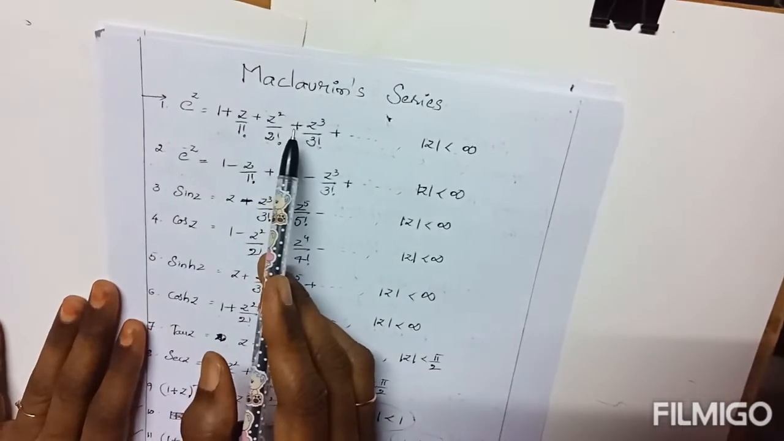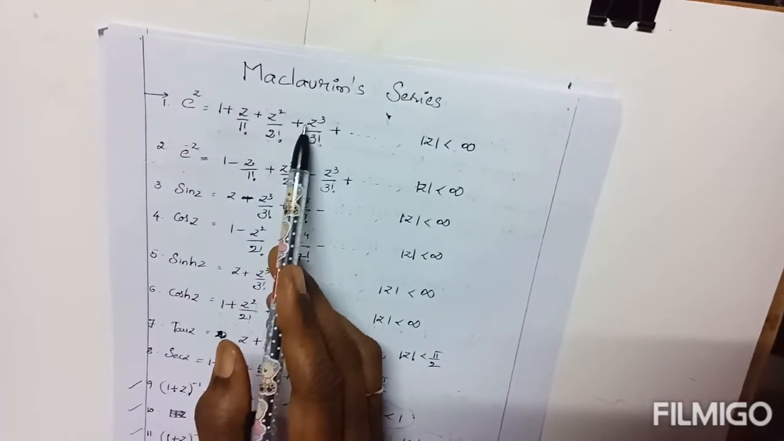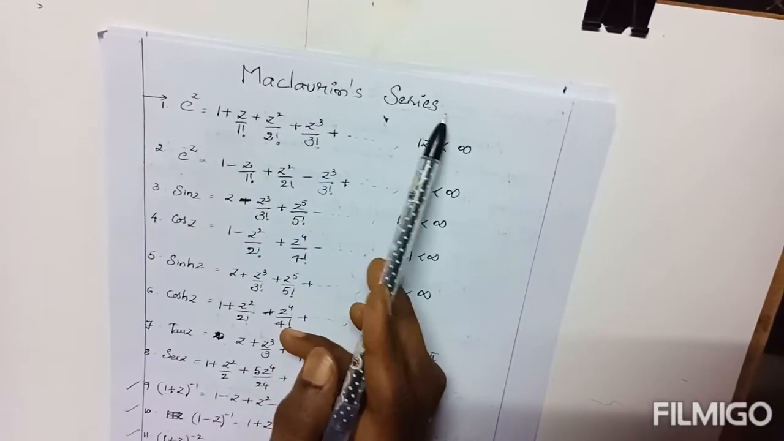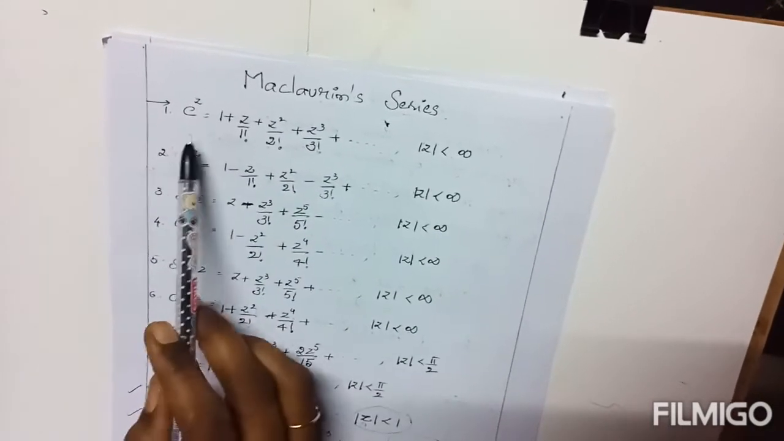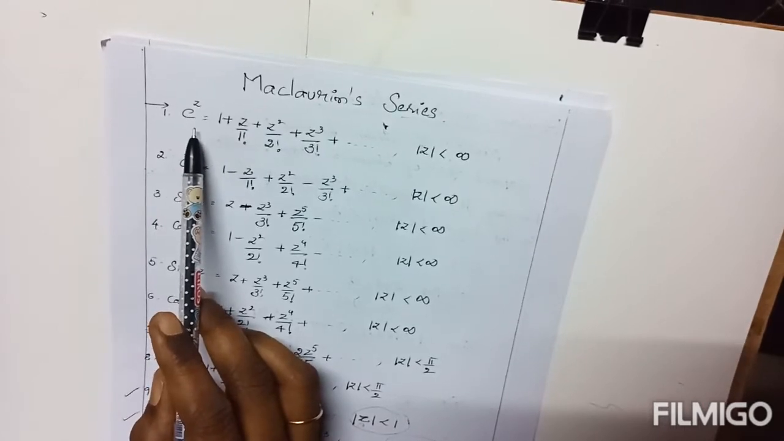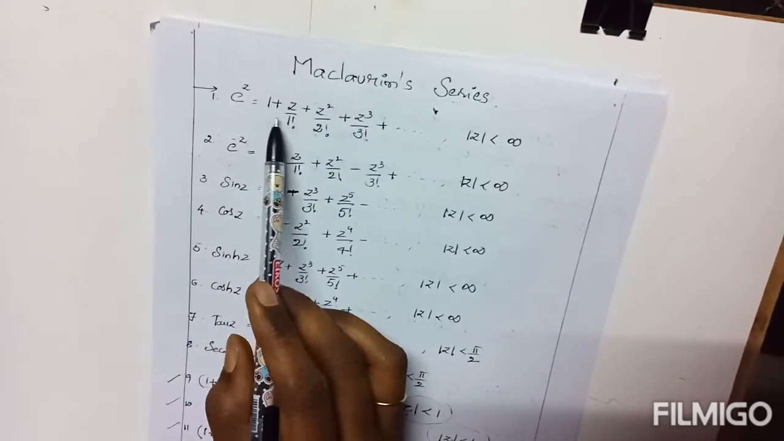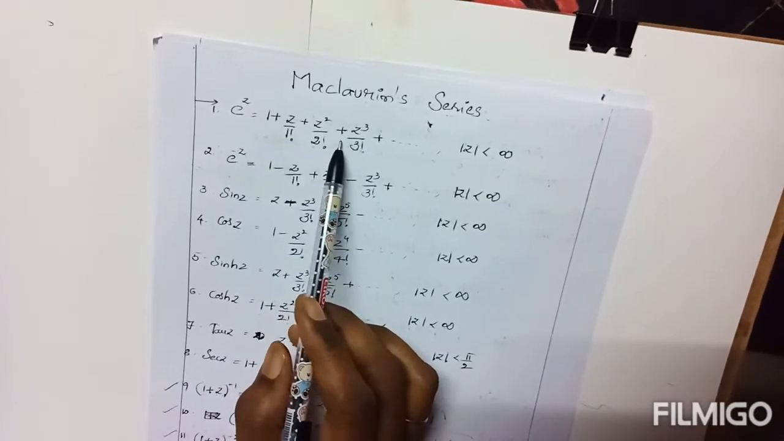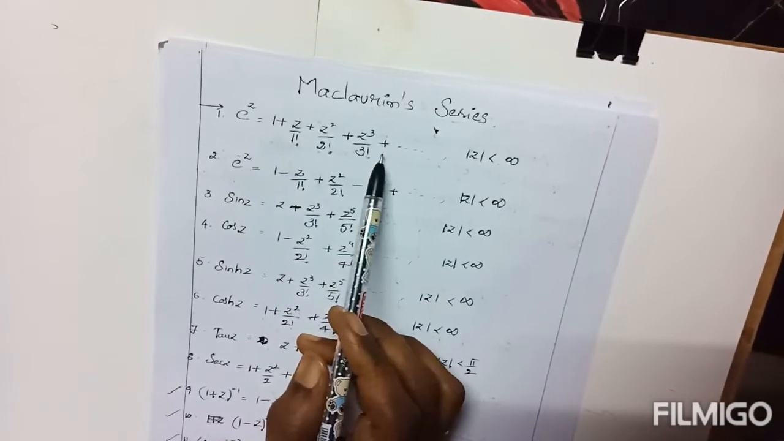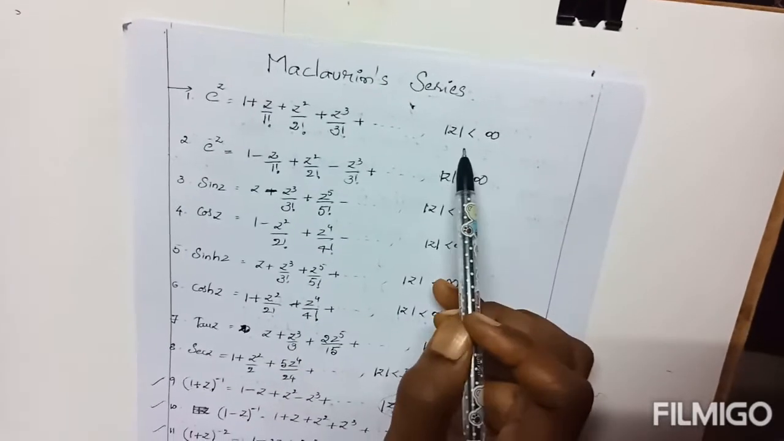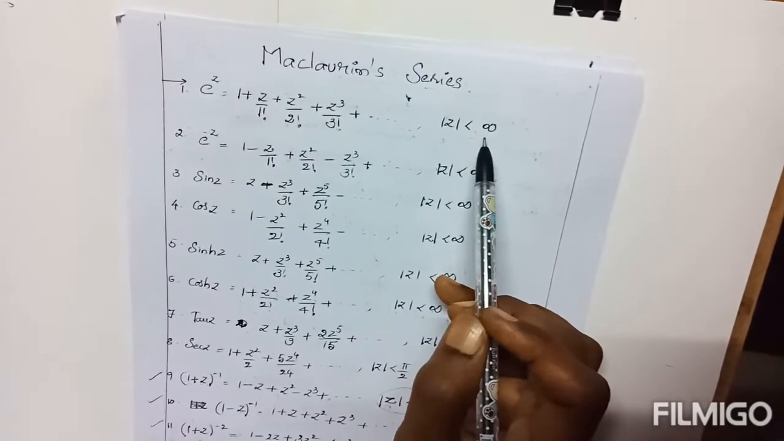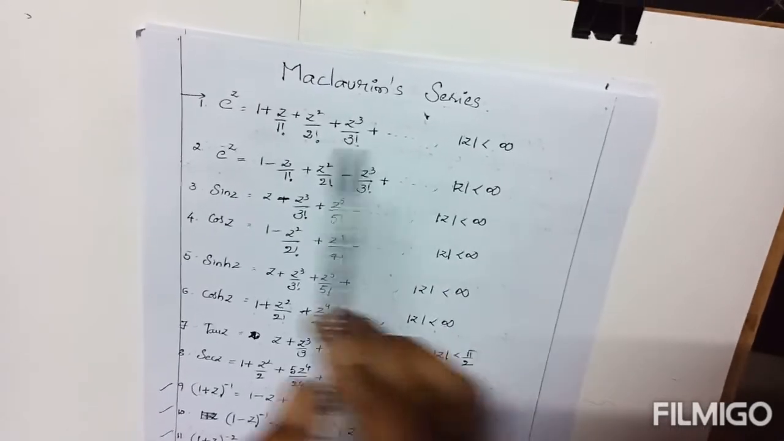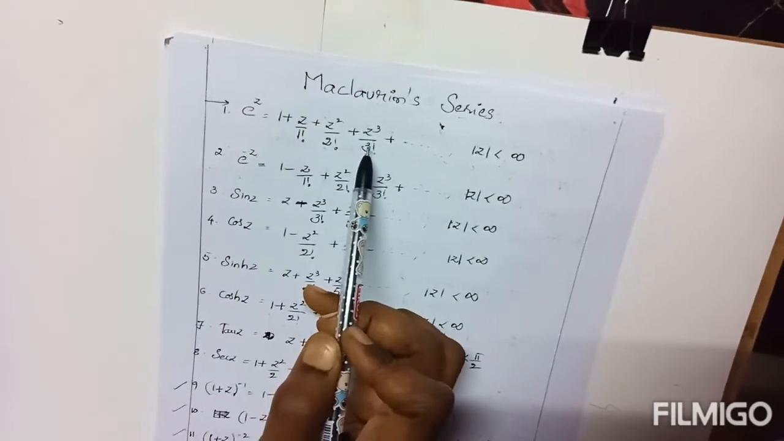Today I am going to start problems on Laurent series. Before that, first I shall start Maclaurin series expansion for standard functions. If e power z is an exponential function, its expansion can be taken as 1 plus z by 1 factorial plus z square by 2 factorial plus z cube by 3 factorial plus and so on, where the condition is modulus of z is less than infinity. If modulus of z is less than infinity, then only e to the power of z expansion is possible.